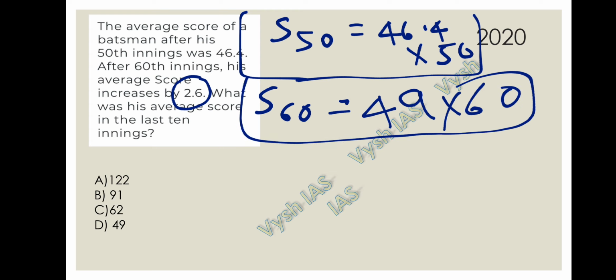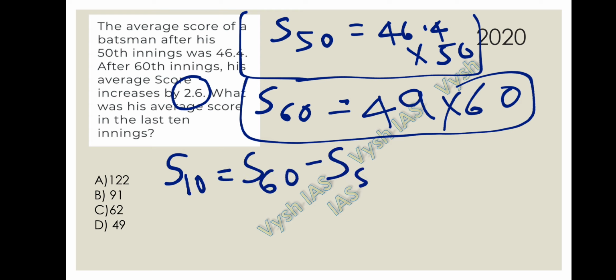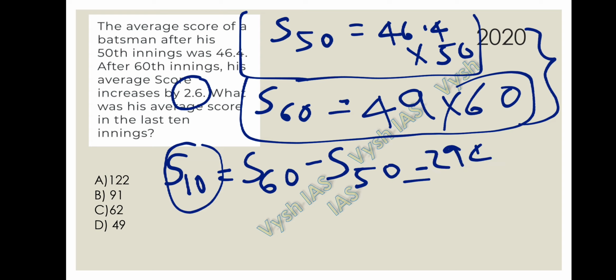What was his average score in the last 10 innings? If you want the last 10 innings, you have to subtract 60 innings minus 50 innings, right? So when you subtract both the equations, you will get the 10 innings score. That is 2940 minus 2320.